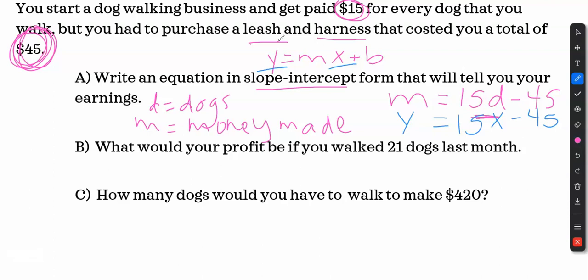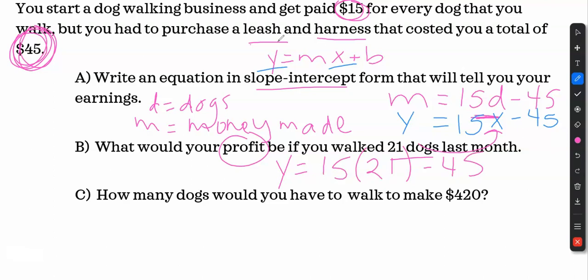What would your profit be? Profit's how much do I bring home once I factor in all my costs and everything, if I walked 21 dogs. Well, guys, D was dogs or X, doesn't matter how you think of it, you're going to plug that in. So Y is my money, 15 times 21 minus 45. I'm just using this equation I wrote for part A.